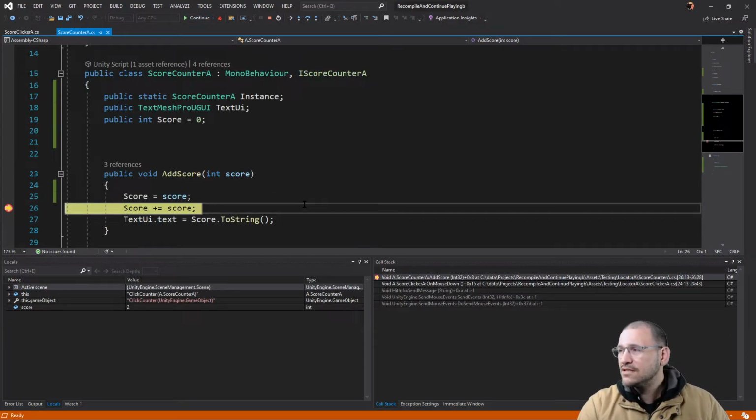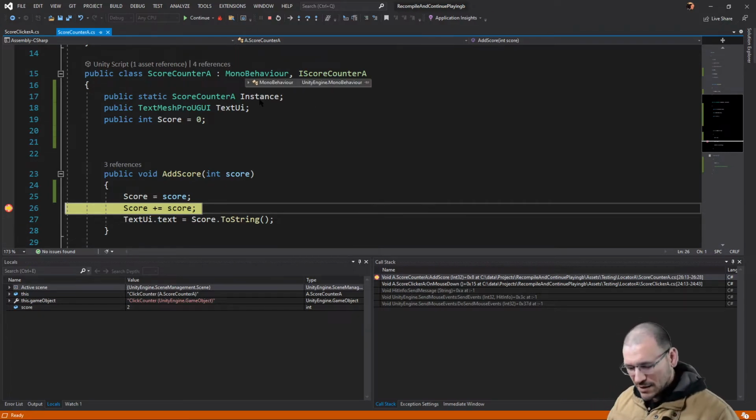Okay, so we've set the score, and now we're back to instance. Instance is null again. That idea of being able to use a singleton, which is very common to game developers, to Unity developers, that feature is lost in recompile and continue. So we need to consider options that would allow us to get away from this. And we also need to consider what are some of the challenges.